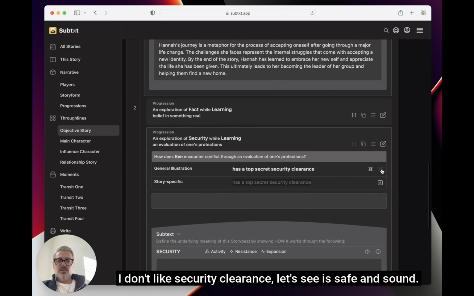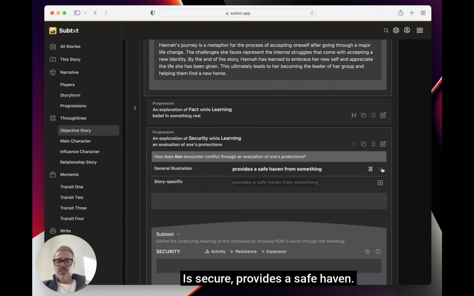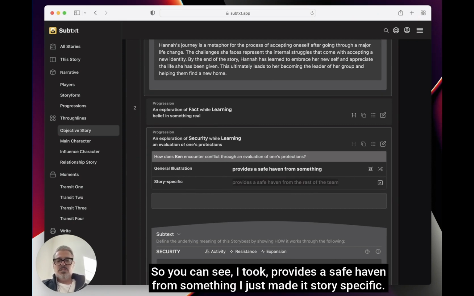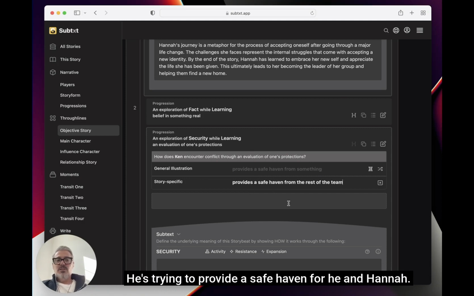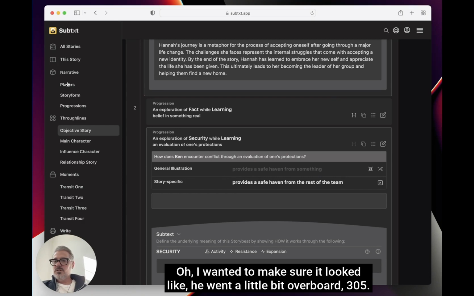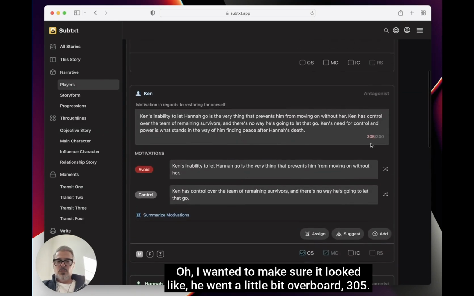I don't like security clearance. Let's see. Is safe and sound. Is secure. Provides a safe haven. Oh, the team. So you can see I took "provides a safe haven from something" and I just made it story specific. So how does Ken find conflict? He's trying to provide a safe haven for he and Hannah. Oh, I wanted to make sure it looked like he went a little bit overboard.